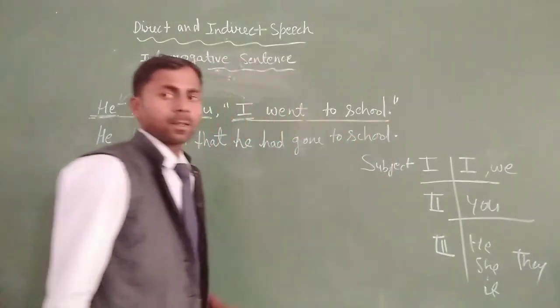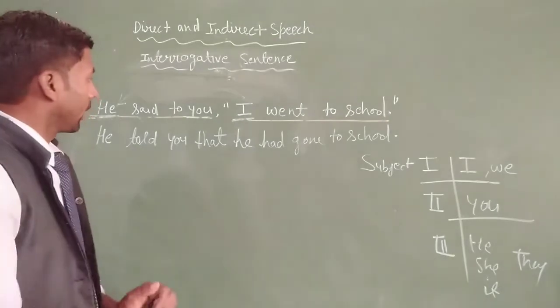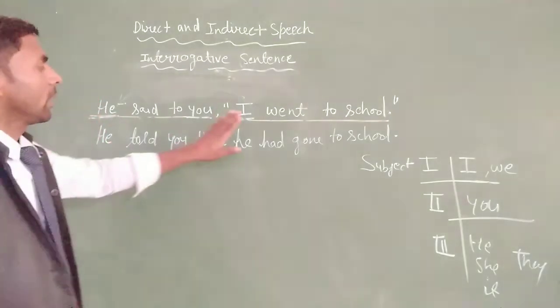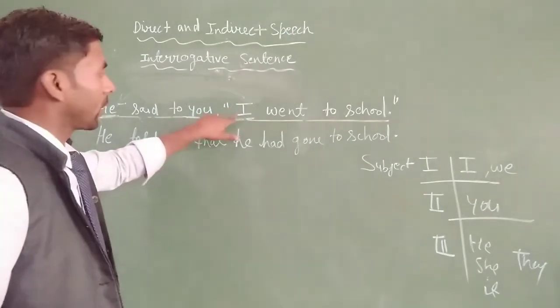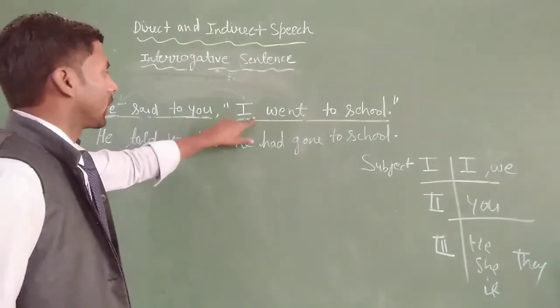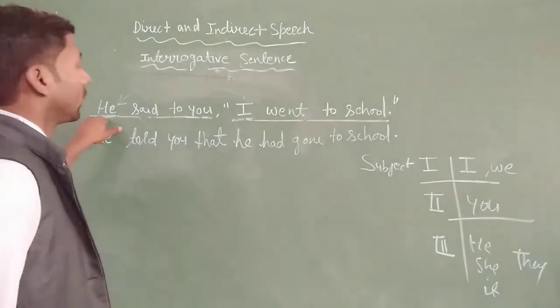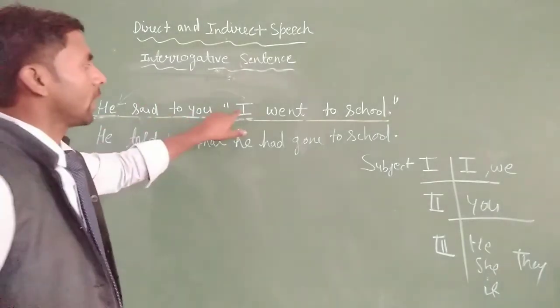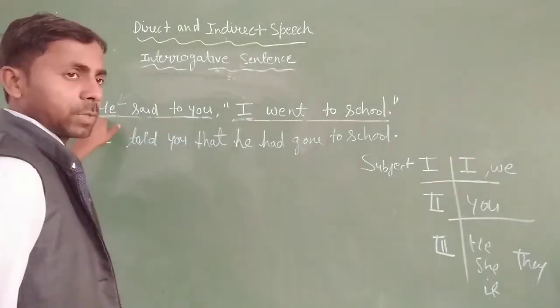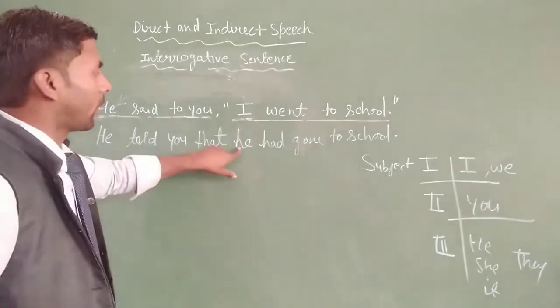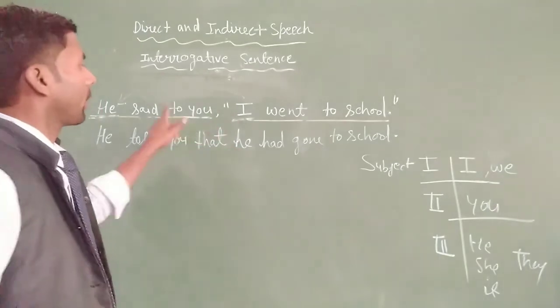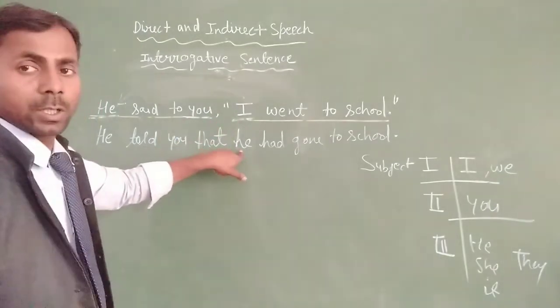Okay, clear? If the subject is first person, it means if in place of the subject we find I or we, then we change it according to the subject. If the subject is I and here the subject is he, then we make it third person.